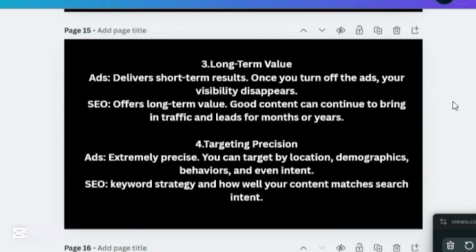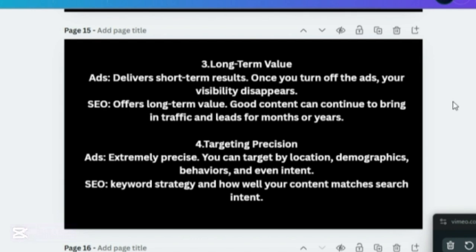Number three is the long-term value and the short-term value. For adverts, one of the most common ideas when people run adverts is that they need short-term results. They need the results ASAP, right now, because you cannot be spending 2 million naira on adverts and you are saying that you have not seen results in a month. No business owner wants to listen to that.